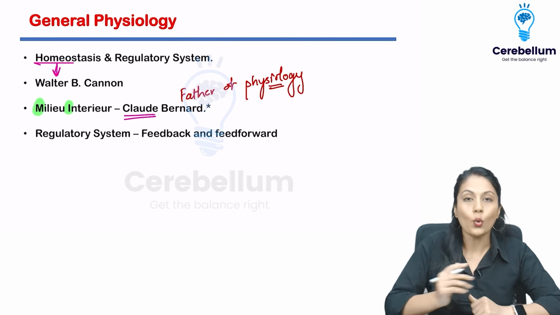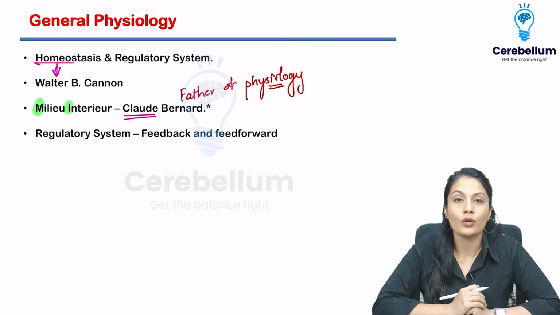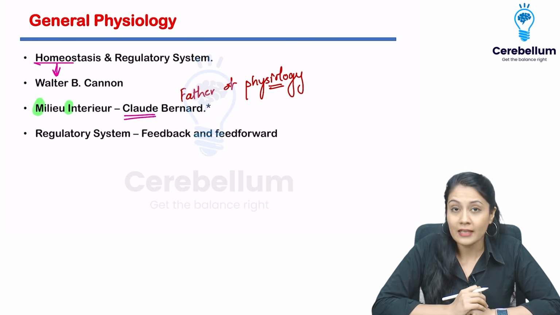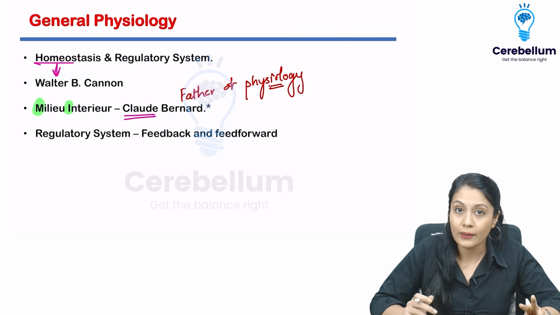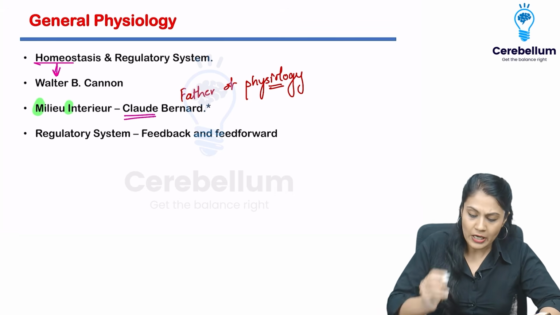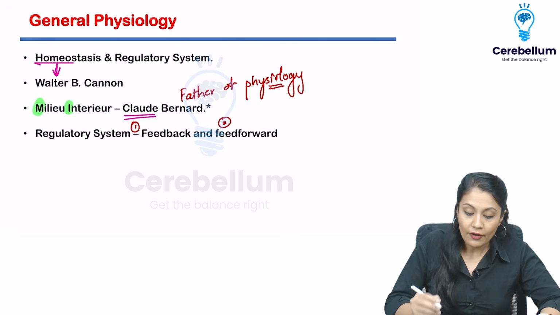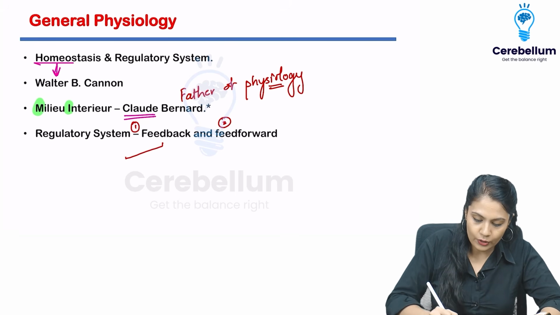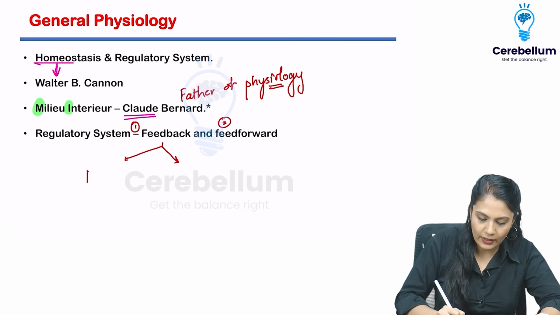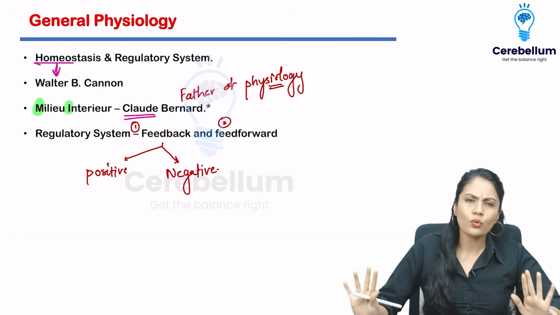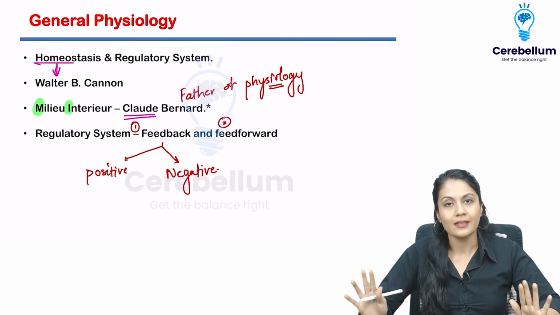And this homeostasis or internal environment is going to be maintained by different regulatory mechanisms. Please remember that there are going to be two different types of regulatory system. What are those two different types? First is going to be the feedback system, and second is going to be the feed-forward system. Feedback is further divided into two subtypes, that is positive feedback and negative feedback. Thankfully, for feed-forward you don't have to remember what is positive, what is negative.